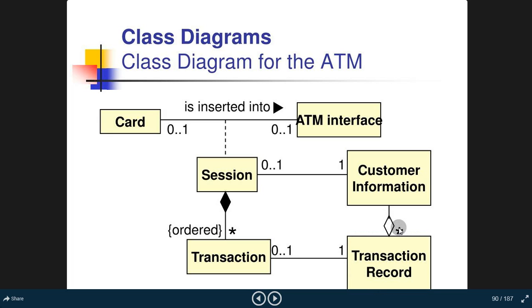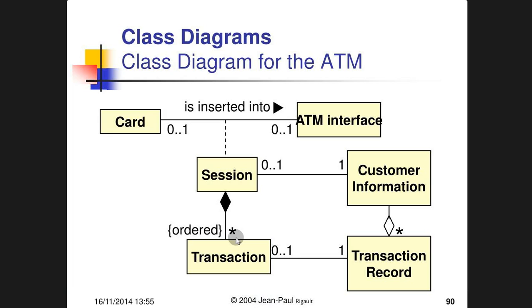Because the transaction record can be different for different cards. Each card has a different account number and a different balance amount. So the instances will be different for the transaction record class. Now this is related to the transaction, which is also a class, and it also has different kinds of instances, because a transaction will depend on the condition that has been put forth in the ATM machine. Depending upon the amount you need, depending upon the inquiry you are doing, all the instances will be different for transaction.